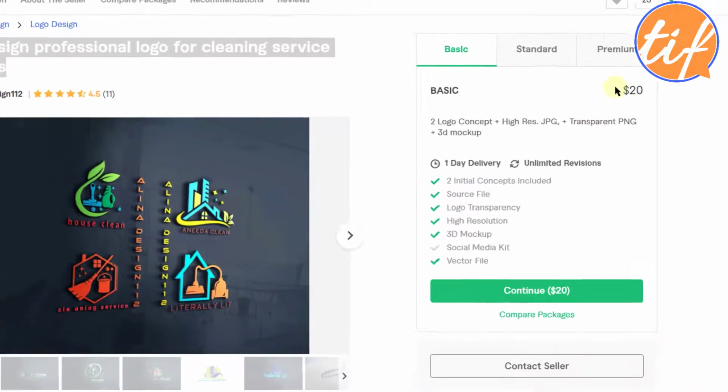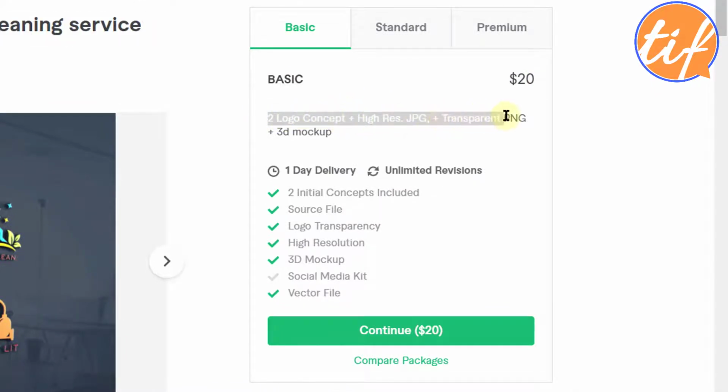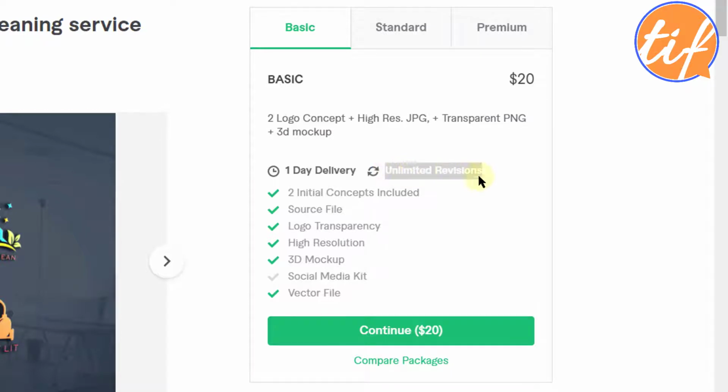The basic package is for $20, where he makes 2 logo concepts, high resolution JPG, transparent PNG, and 3D mockup. So he's offering a lot in his basic package itself. That's a good thing. In one day, and unlimited revisions. Again, I've talked enough about unlimited revisions, you would already know.